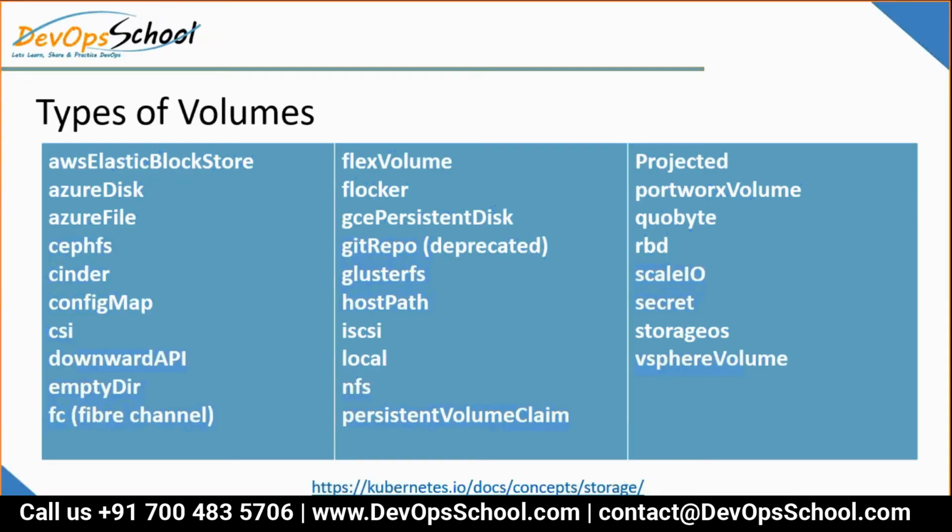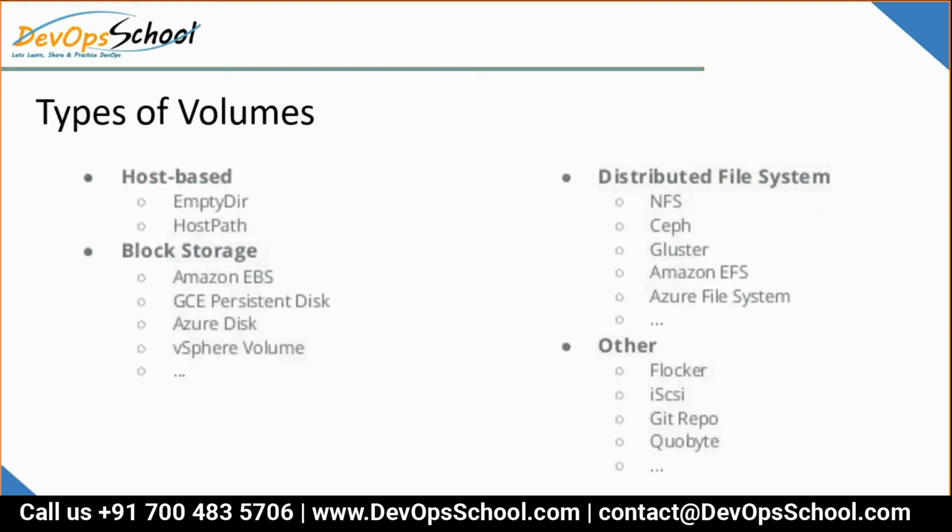These are the volume types. Because of this, Kubernetes understands your storage technologies. Volume plugins, see here. Again, if you want to see the updated list, at the end of it there is a URL. You can check it out.